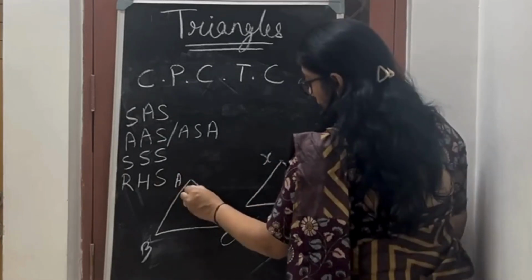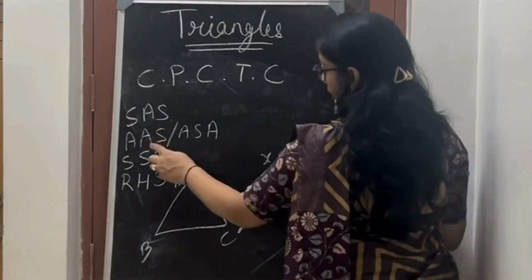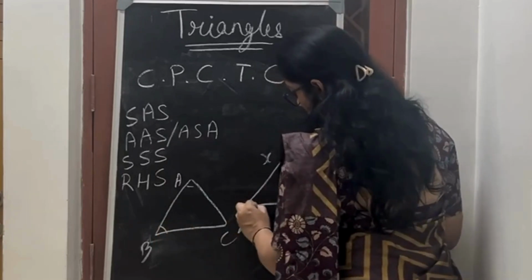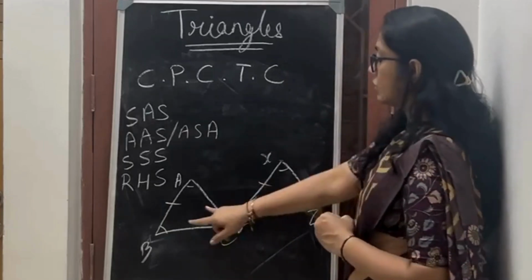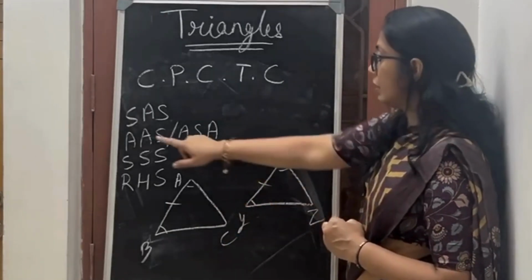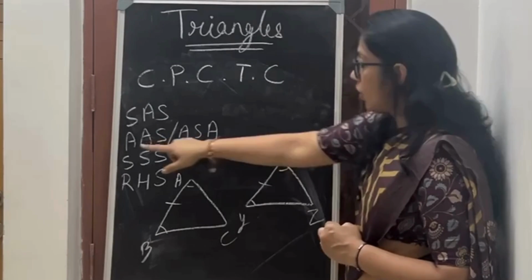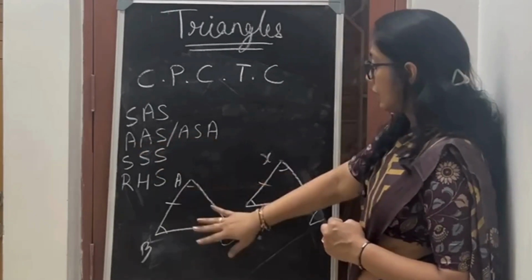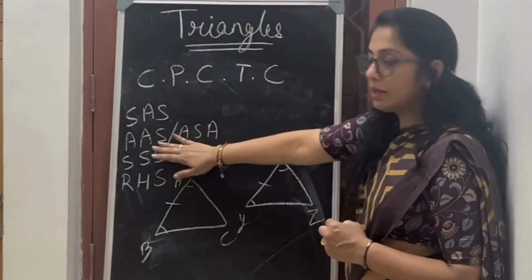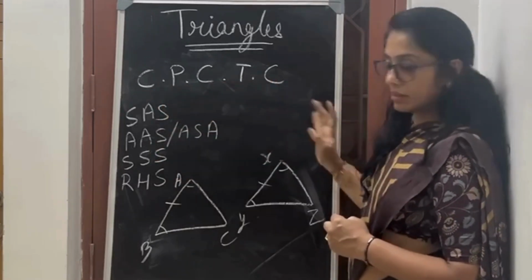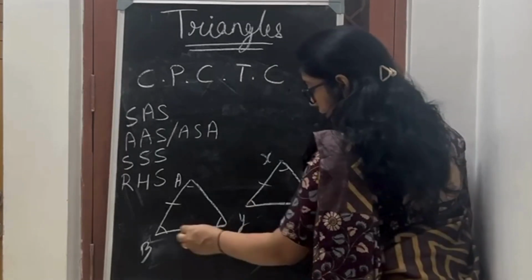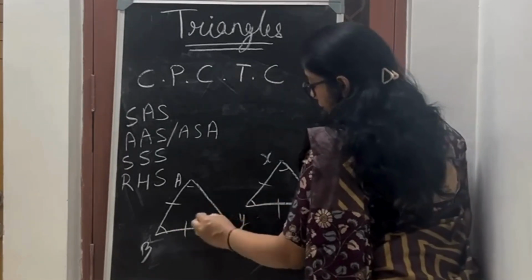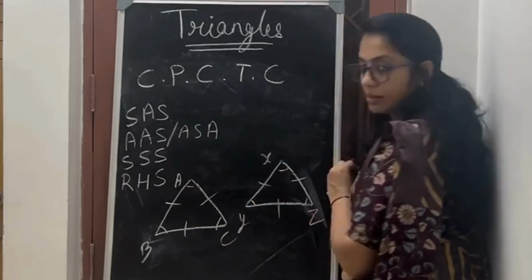If I prove angle A is equal to angle X, then angle B is equal to angle Y, and AB is equal to XY, then these two are congruent to each other, and the condition is called ASA or AAS. Then when I prove that congruency is there, the corresponding parts are equal. So even C is equal to Z, then BC is equal to YZ, AC is equal to XZ.